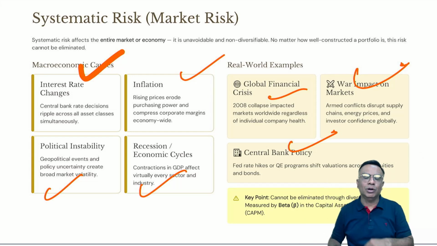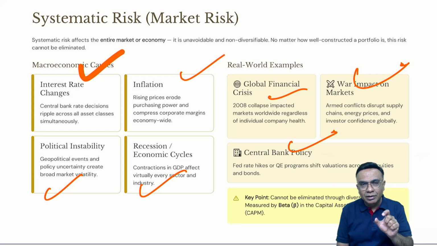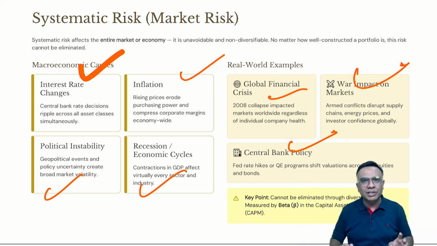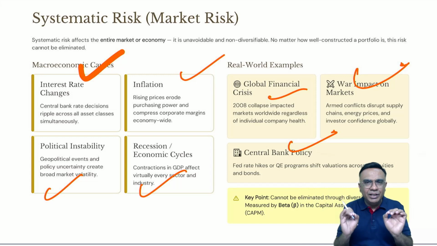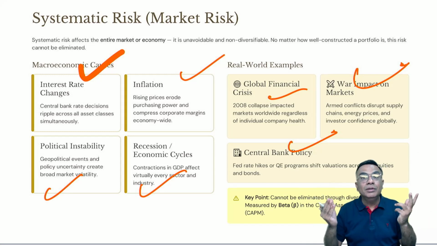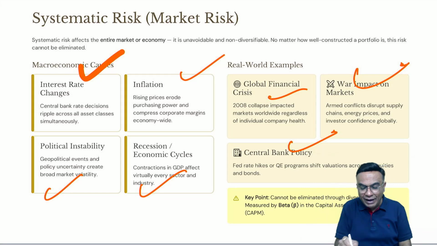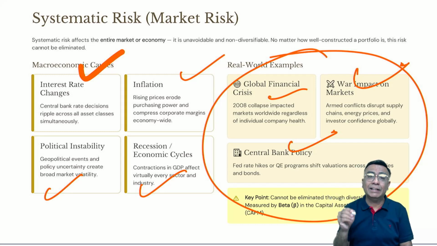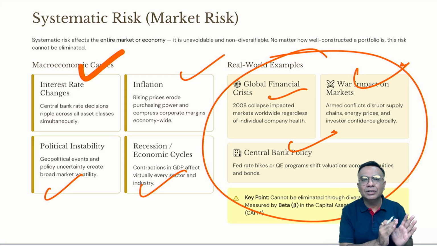So if you have bought a share of say Google, or a share of say Amazon, then all companies are going to be affected, not only your company. If you have bought shares of Google and the market is down, Google's shares will also come down. It's not that your company will be coming down and all other companies' share prices are intact. No, each and every company's share is going to come down. But if the entire market is up, your share will also go up. So these are the factors which will affect the overall market. I repeat, the overall market. This is called systematic risk.